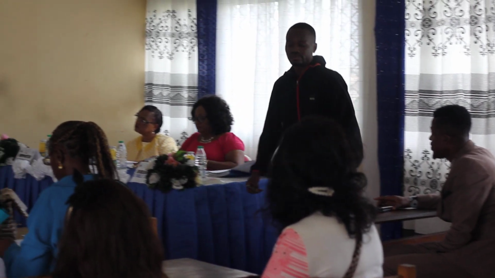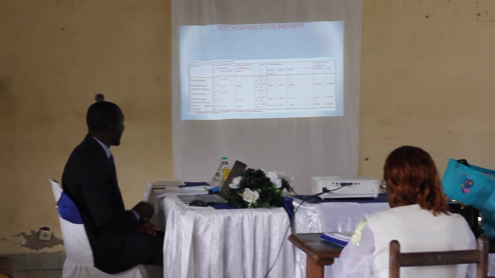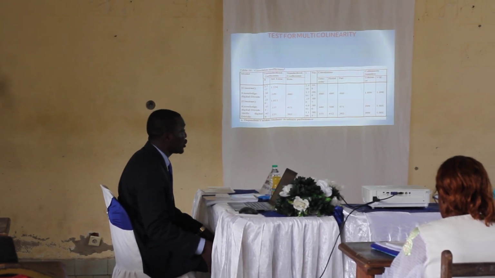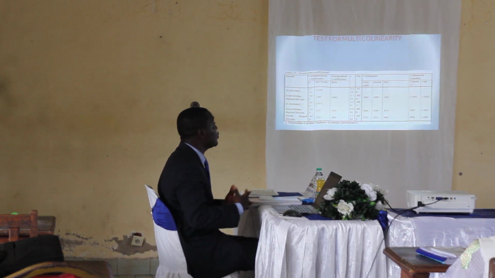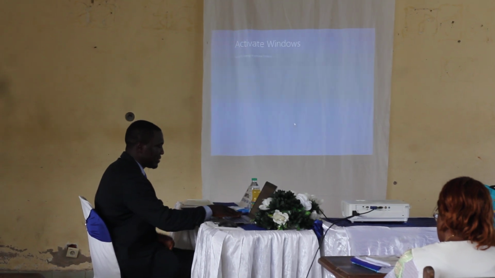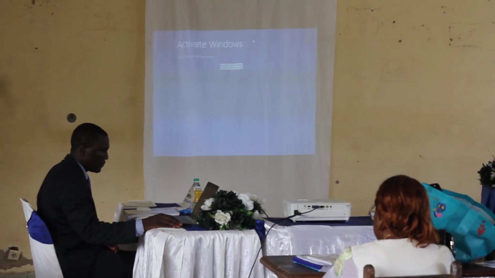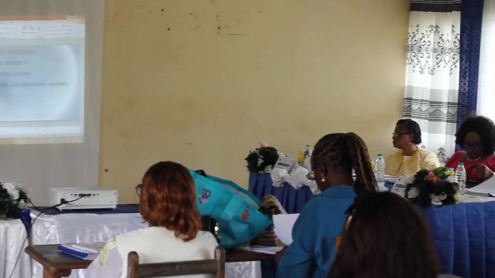Another evidence to show that the test envisaged for the research were best. Now, for multicollinearity, looking at the number in red, 0.099, shows that when you compare it, it's not up to 1. If it were up to 1, it means that all this data would not have been used for regression. So having done this pre-test, the researcher actually turned it wise to run the test for regression.